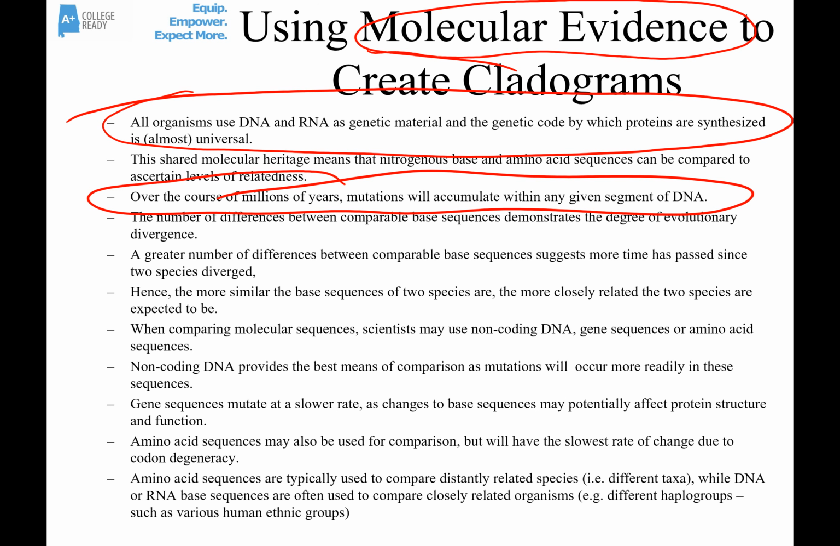Oftentimes when scientists look at molecular sequences, they use the non-coding gene sequences or the intron sequences. The reason they choose those is because mutations in the genes oftentimes lead to changes that can cause death. And so the mutations aren't passed on as often in the coding regions, the exons. But the changes in the intron sequences aren't usually as severe. Organisms can live. Mutation rates are higher there.